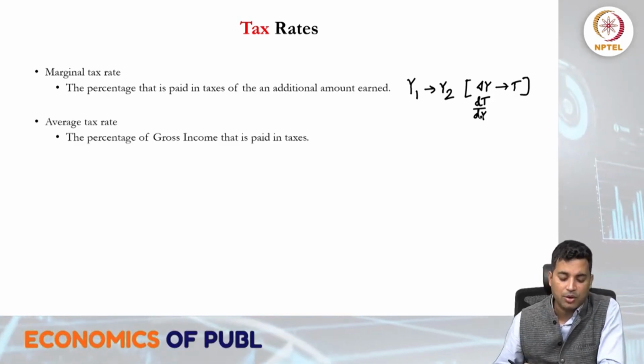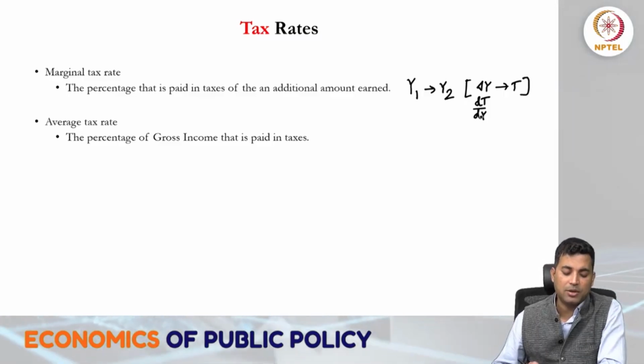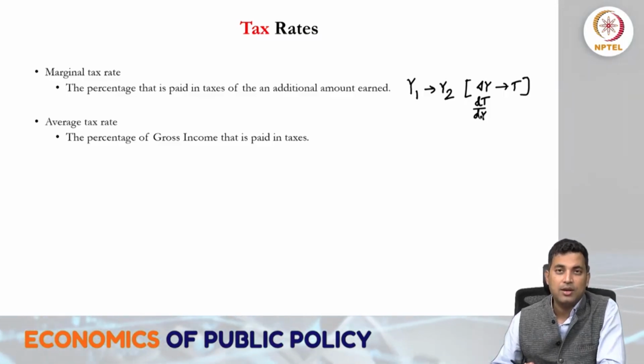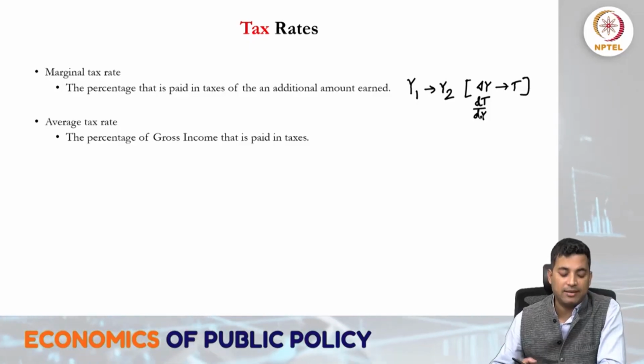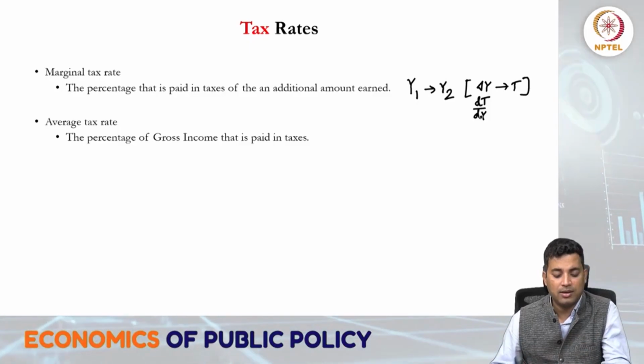The average tax rate is the percentage of the gross income that is paid in taxes. So when we are talking about the percentage of the gross income, it is basically proportionate, and then what is the average. So this is the average tax rate that we consider.